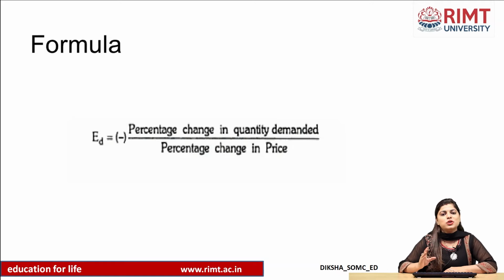The prefix is assigned to this formula due to the negative or inverse relationship between the price of the commodity and its quantity demanded. There exists an inverse relationship between these variables, so we have assigned a negative prefix to this formula.